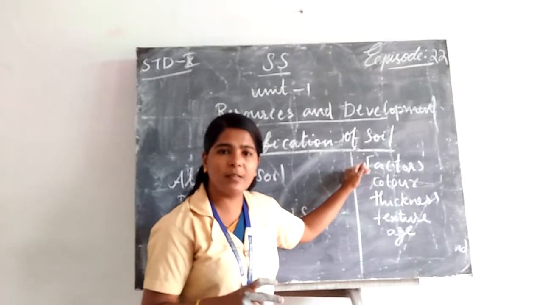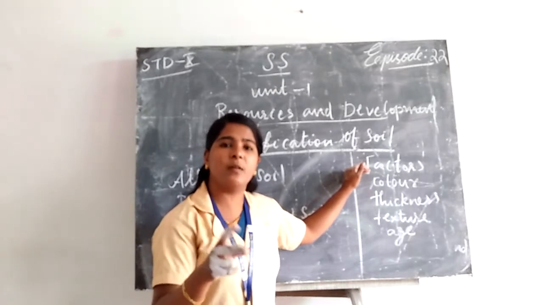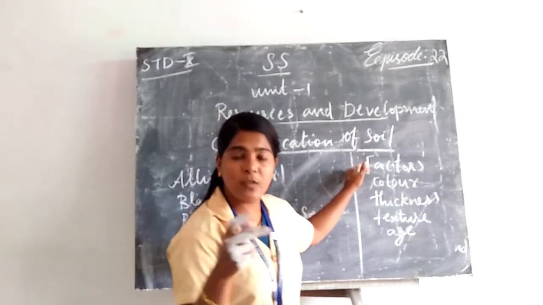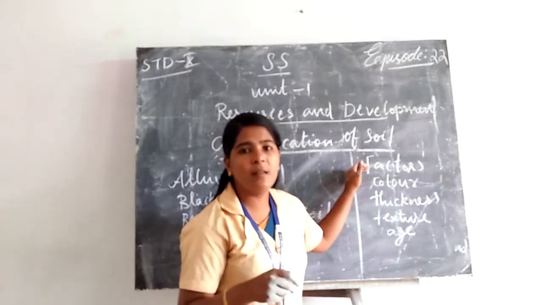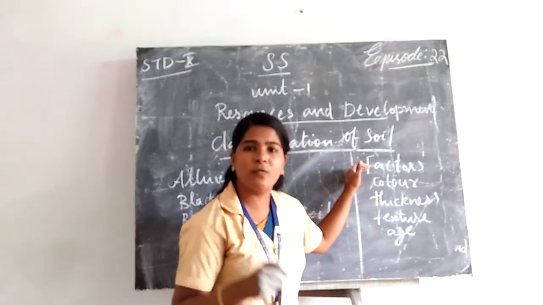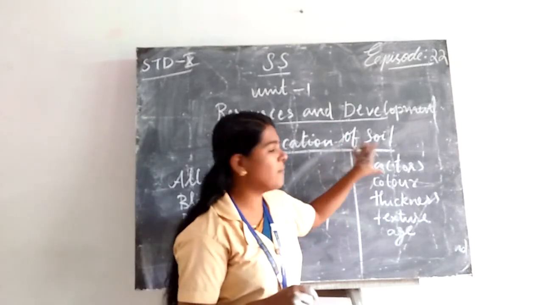Then we will discuss another important topic: the natural forces which go into forming soil. Then some organic and chemical changes became the reasons for forming soil. Those are the factors.